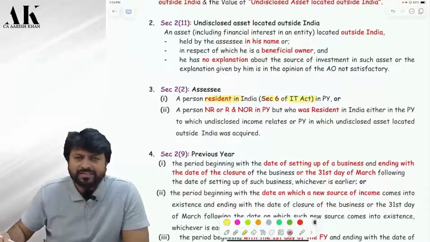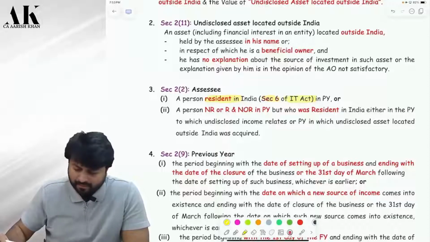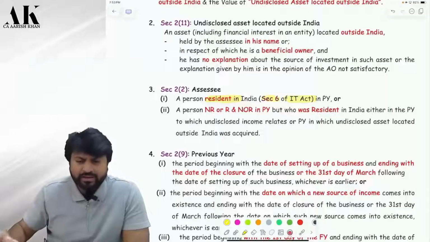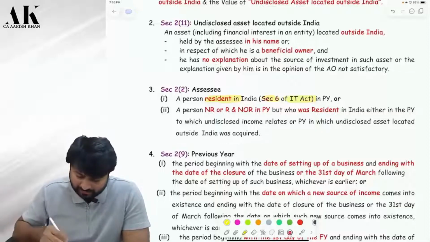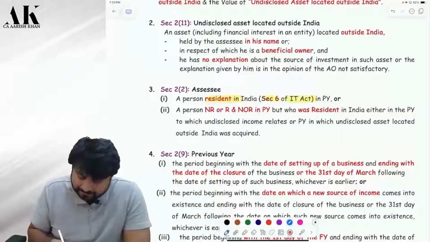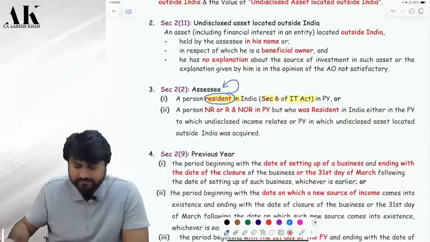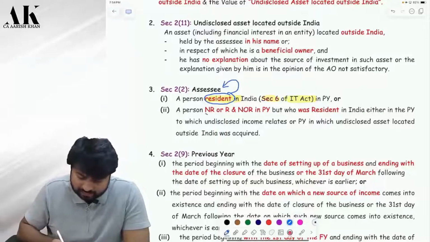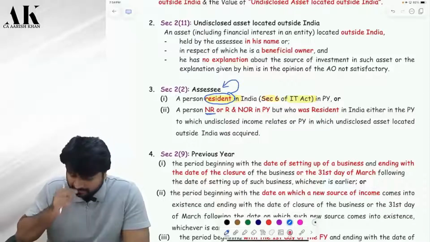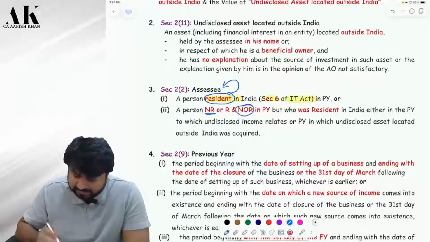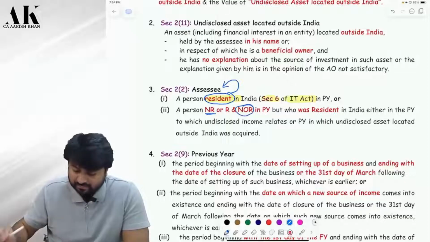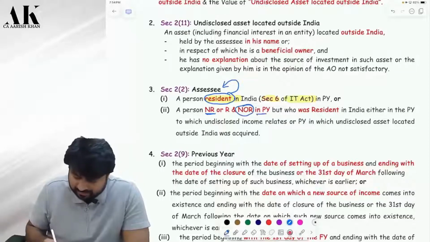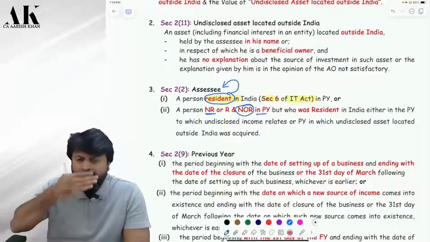We have done residential status earlier, so whatever we have done, you have to apply here to find out the residential status. If you are a resident, then you are an assessee. Second, if you are a non-resident or if you are a not ordinary resident in the previous year. Currently you are what?